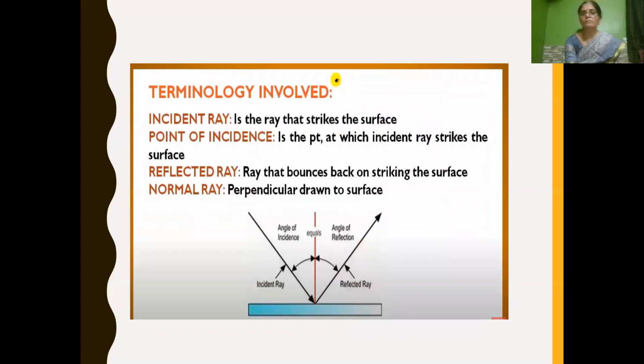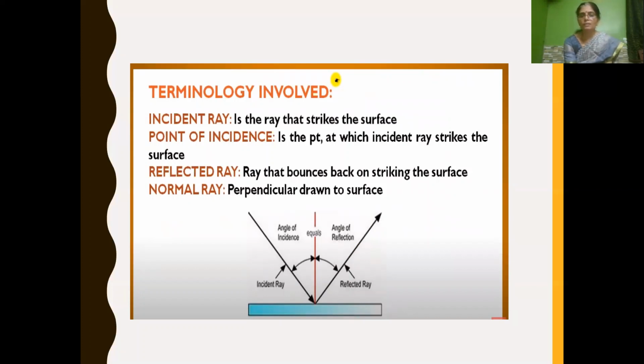And what are the terms we can use for this reflection? We have learned the incident ray, the ray which strikes the surface. And the point of incidence is the point at which the incident ray strikes the surface.